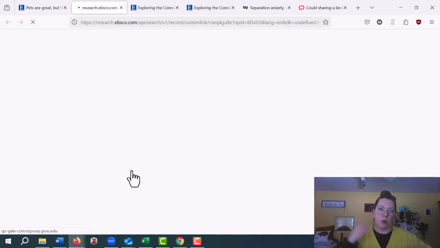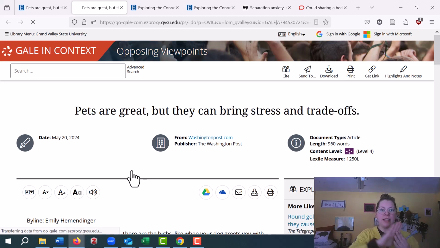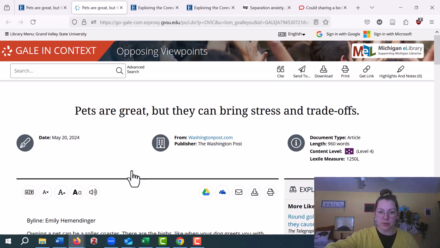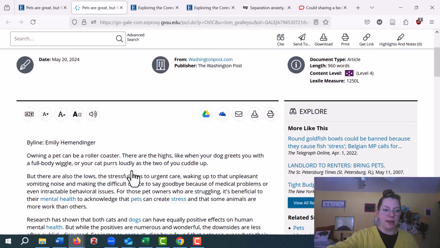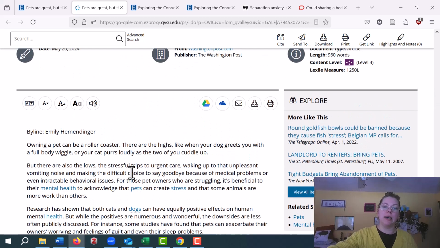And it's going to think while it opens up a new database. The library search pulls from a whole bunch of databases, but to access the full text, sometimes it has to put you in the other database. So that's what's happening here. And here it is, and I can scroll through, and I can read all about Emily's take on pet ownership and stress. So that's how we just searched in the library search. That's how we searched in Google, and we found some news articles.